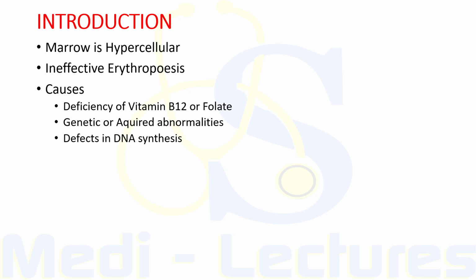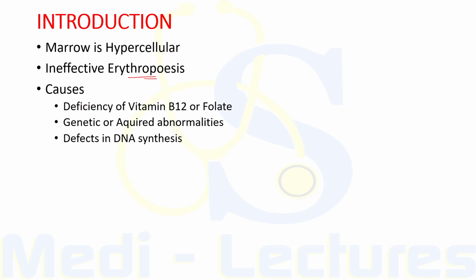The megaloblastic anemias are a group of disorders which are characterized by presence of distinctive morphologic appearances of developing red cells in the bone marrow. So the marrow is usually hypercellular and anemia is based on ineffective erythropoiesis. So what are its causes?